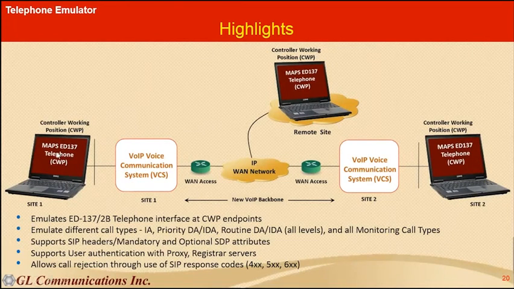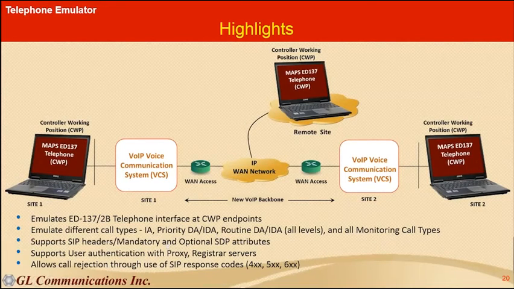Basically telephone calls are between the controllers. Here you can see MAPS ED137 telephone is simulating all these controller working positions, and emulates as per the ED137 2B telephone interface, and it simulates all the CWP endpoints. In telephone there are 8 call types defined, and we support all of them. To name a few of them, there is the instantaneous access call or a priority IDA call.